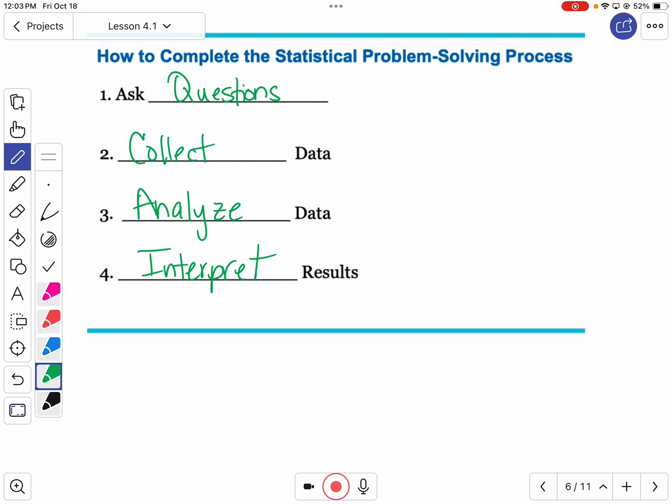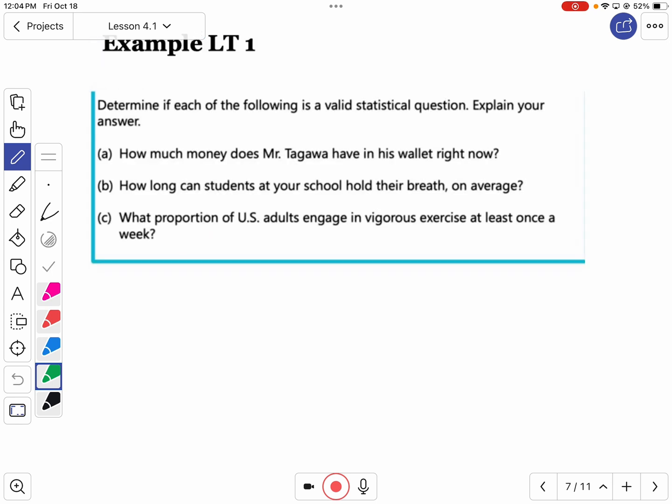Okay. So let's look at some questions and let's see if we can figure out if they're statistical or non-statistical, S or NS. All right, that's all we're looking at. Okay. So let's look at the first one. How much money does Mr. whoever that guy is have in his wallet right now? Statistical or not statistical? Not. No, he's just got a certain amount. That's not going to vary at this moment right now.